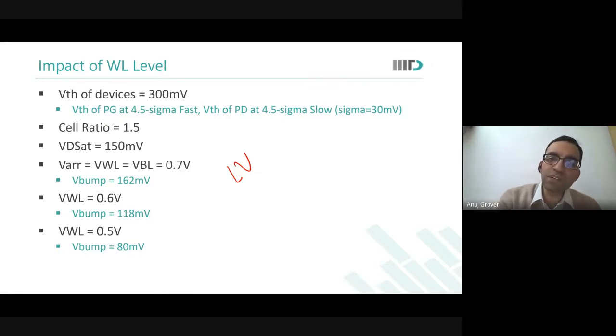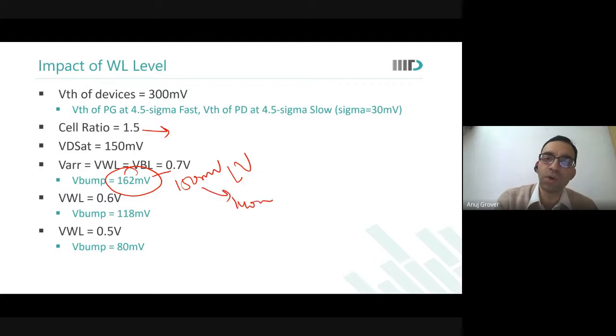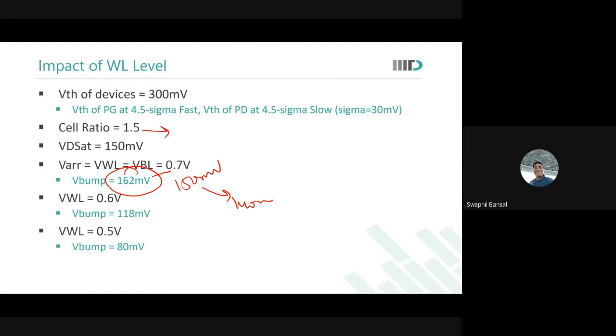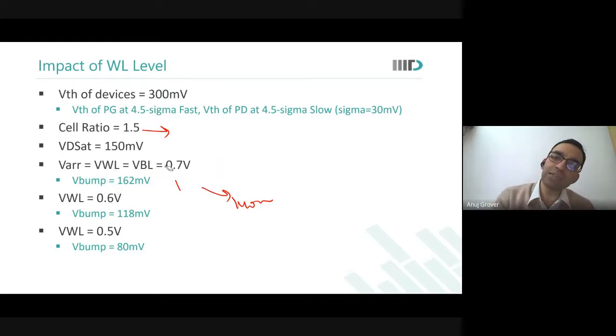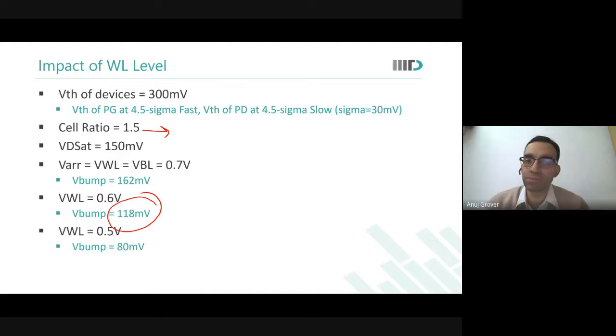So one way to recover from 162 was I increase the cell ratio. If I increase the cell ratio, you will see this will go down to 150 millivolts. This will go down to 140 millivolts. What is the loss when I increase the cell ratio? Area. I am losing area as soon as I increase the cell ratio. So I don't want to increase area. What instead I did? I said, okay, let me make the pass gate also resistive artificially. And as soon as I did that, my bump came under control.